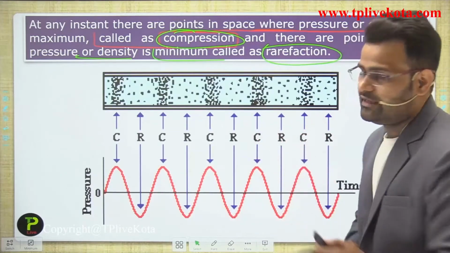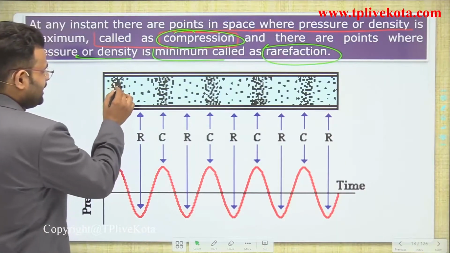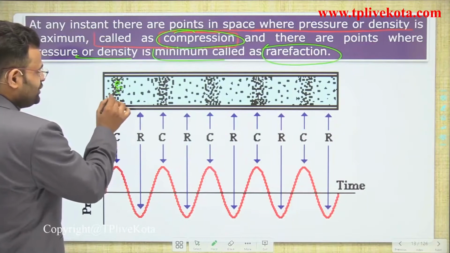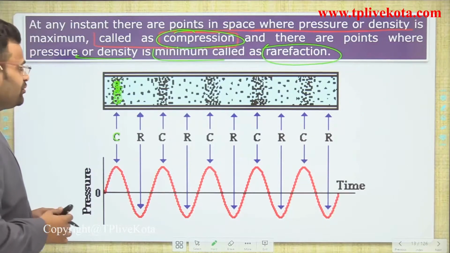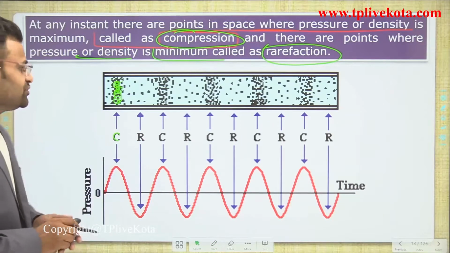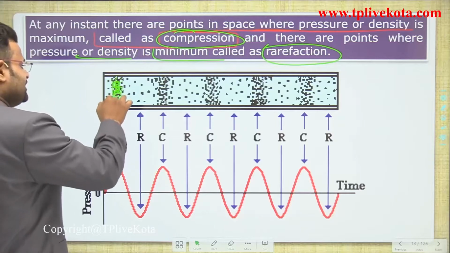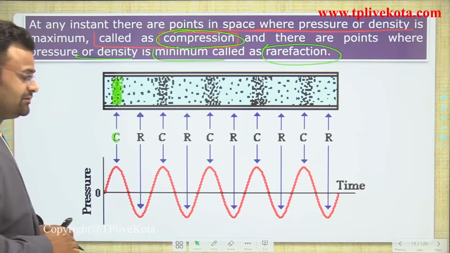Let's see the diagram. What is happening in that part? The particles are very close to each other, so that part forms the compression. The density of that region is very high, so that part is called the compression.